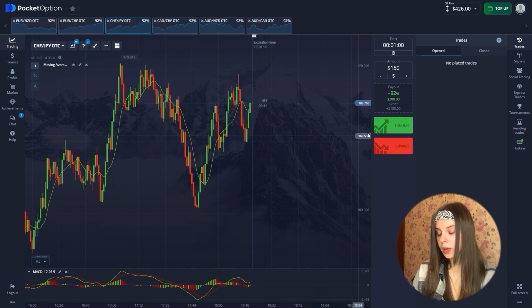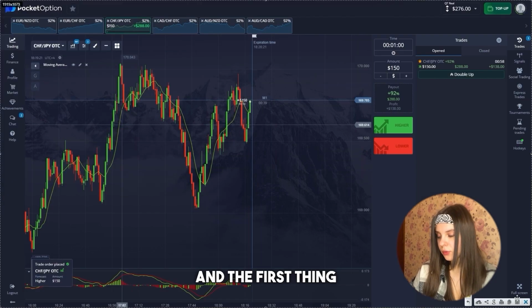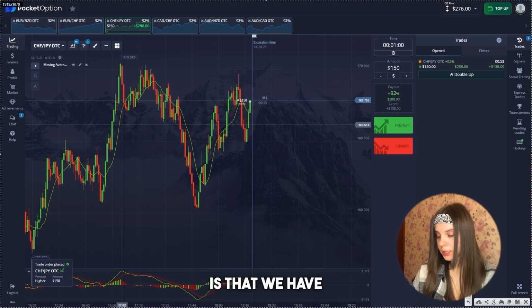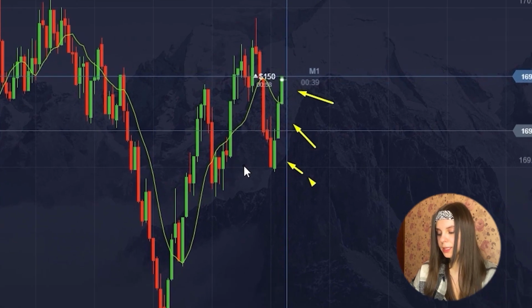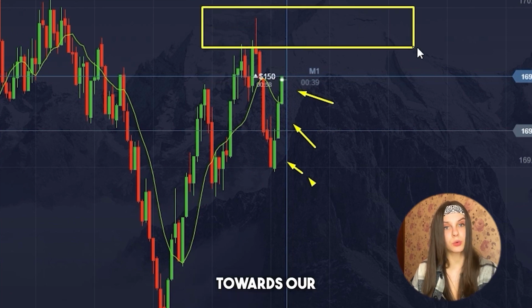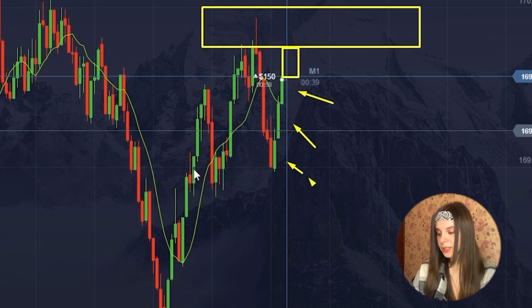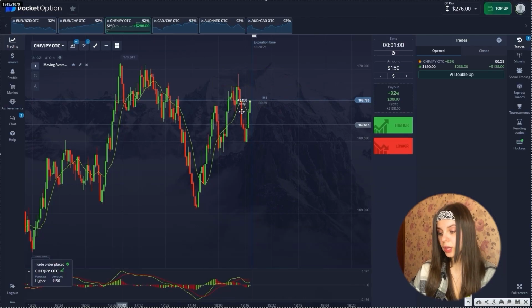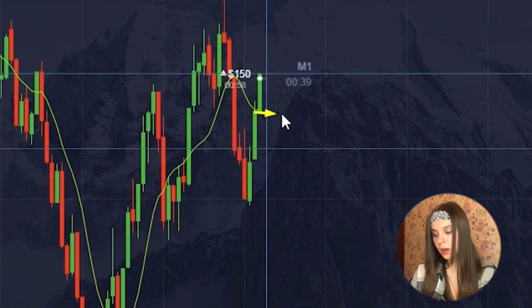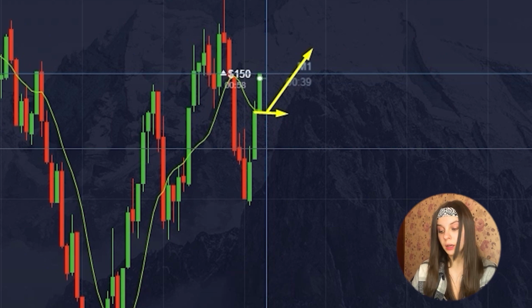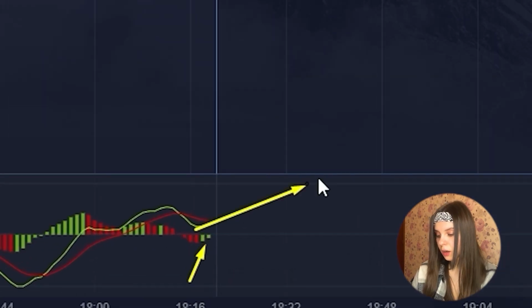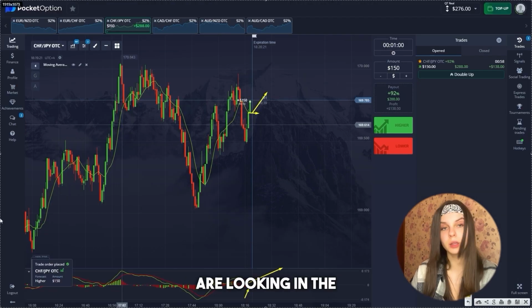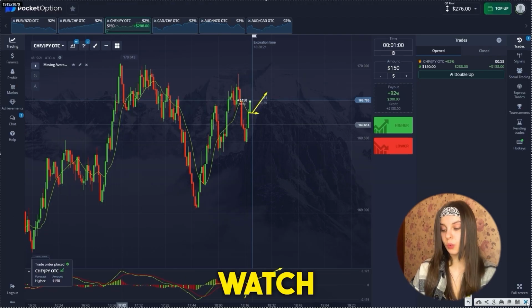Here we are opening an upward position, and the first thing we observe is that we have 3 large volumes of green bars. The second thing is that we are moving towards our resistance area and we can safely open a position to increase. Above the given moving average, we have growth. And according to MACD, there is a similar situation. Also, 2 green bars plus the green moving average are looking in the upper position. Let's watch the chart.